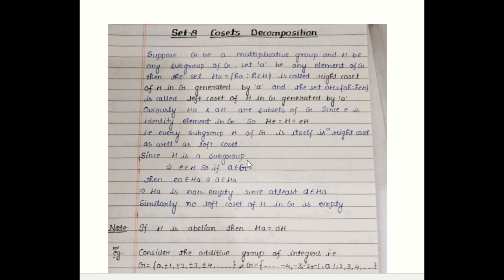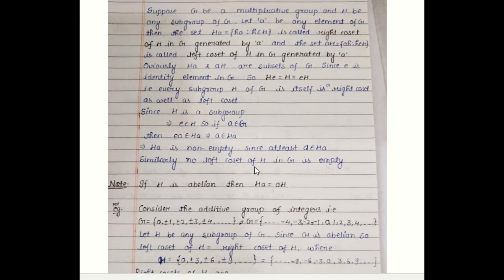Since H is a subgroup, e belongs to H. And if a is any element of G, then an element of the type ea belongs to Ha by the definition of right coset. So ea = a, since e is the identity element. So a belongs to Ha. This implies the right coset is a non-empty set, since at least the element a by which it is generated always belongs to Ha. So no right coset or left coset of a subgroup H in G is empty.